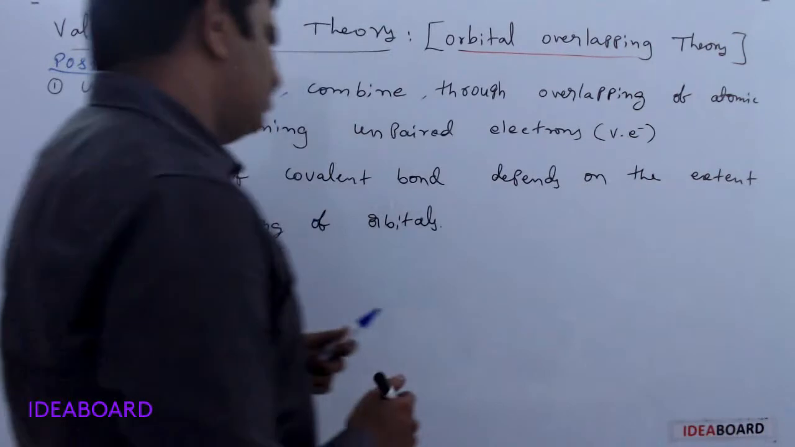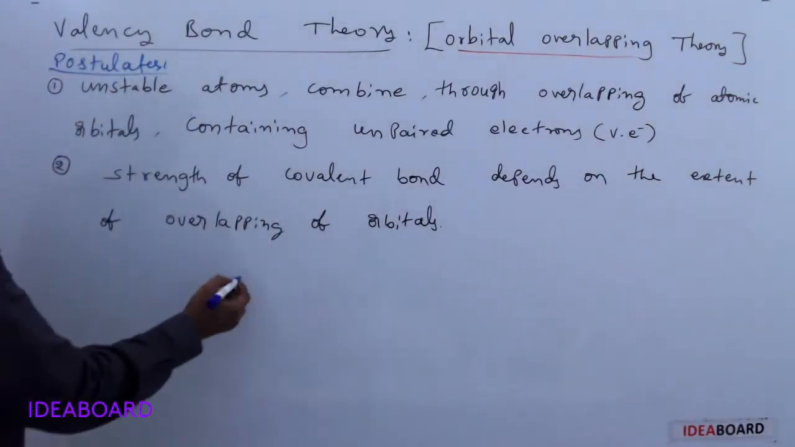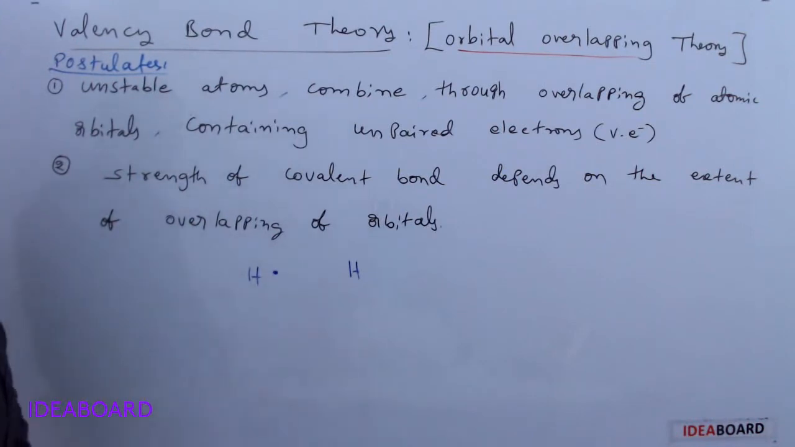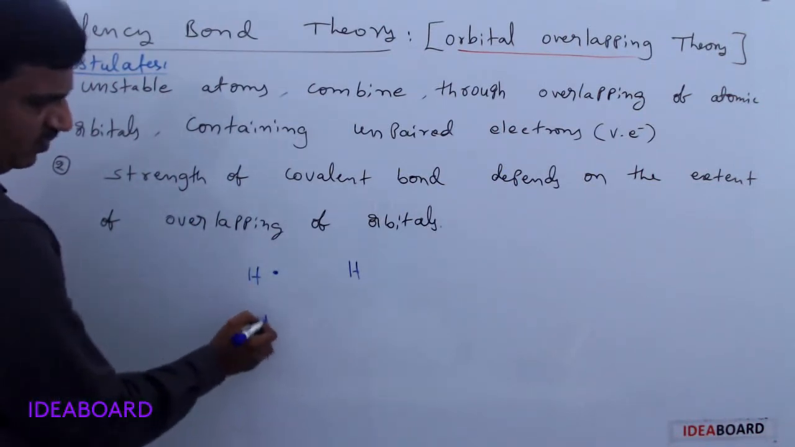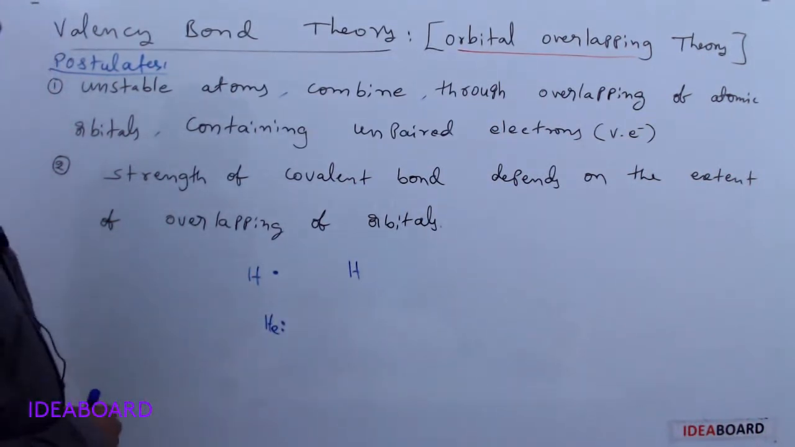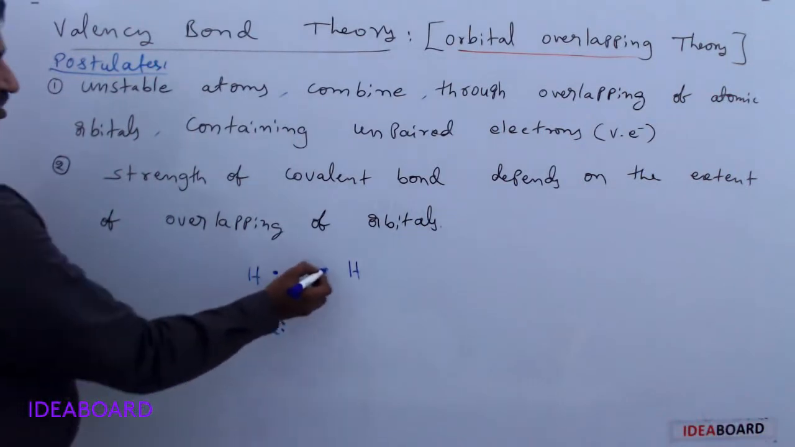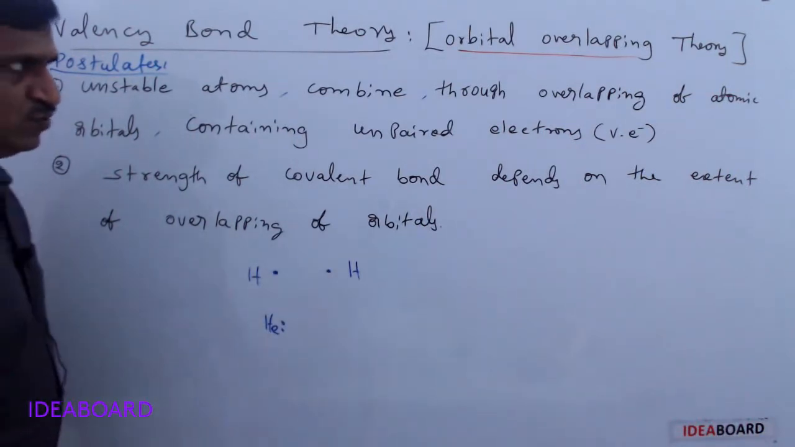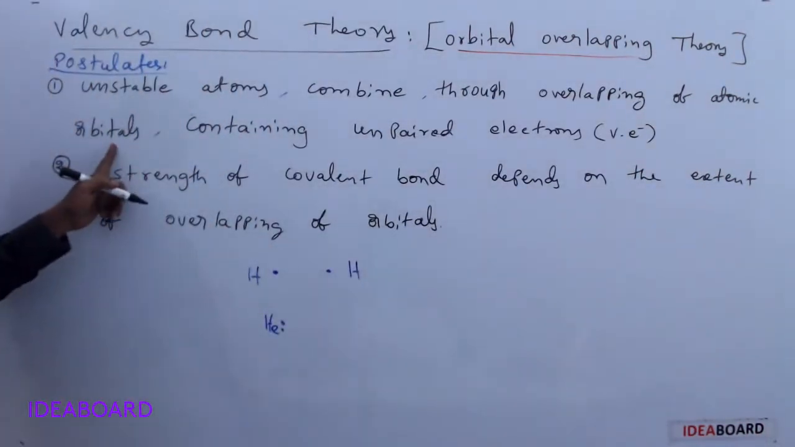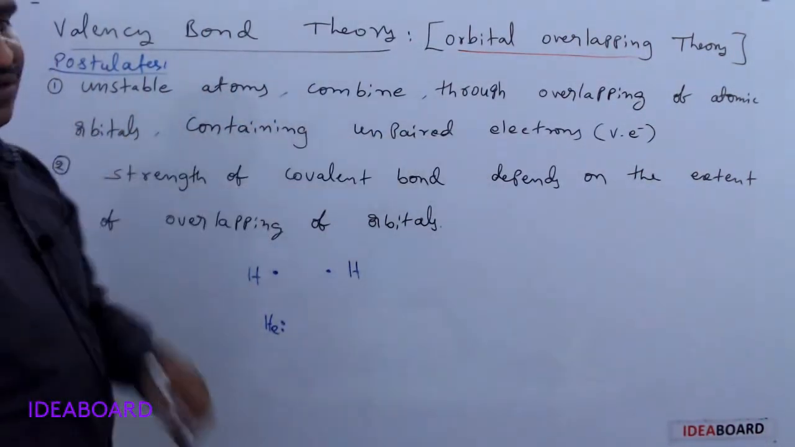Generally, hydrogen combines with another hydrogen. Why? Hydrogen has one electron, and one electron is not a stable configuration. If it has two electrons, it is a helium configuration, which is stable. So the unstable atoms will combine through overlapping of atomic orbitals containing unpaired electrons.